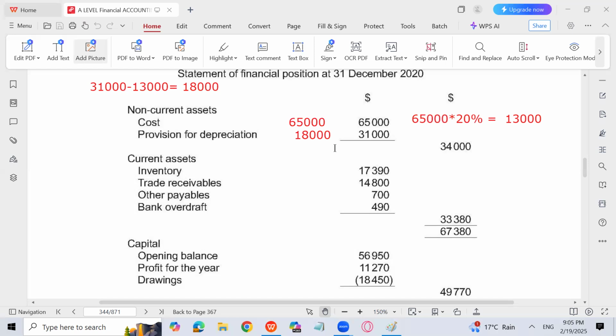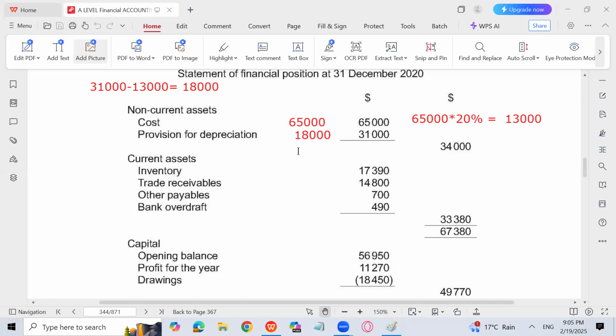We have charged depreciation on 65,000 at the rate of 20%, which is 13,000. Total depreciation is 31,000, including the current year depreciation of 13,000. So before charging depreciation, what was the cost? 65,000. And what was the depreciation which has come from the previous year? That was 18,000.